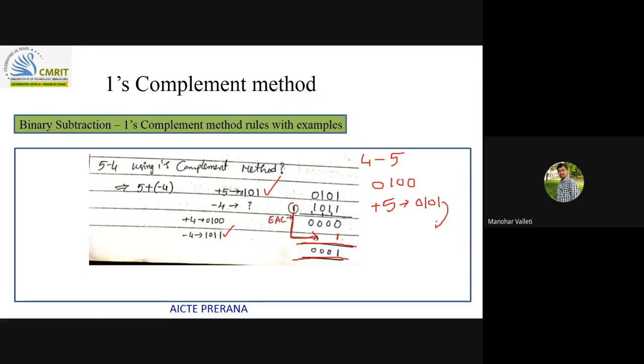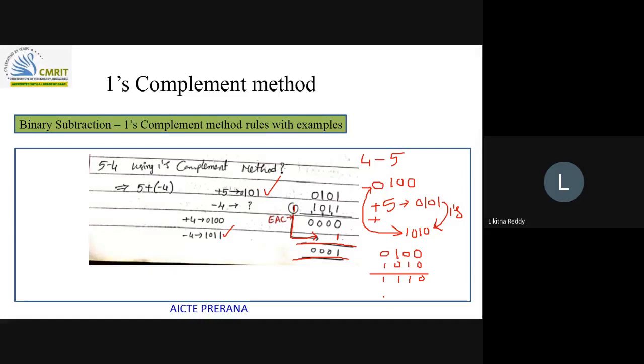If I find the one's complement, you'll get 1010. So I need to add these two: 0100 and 1010. If I add, 0111, is this result correct?